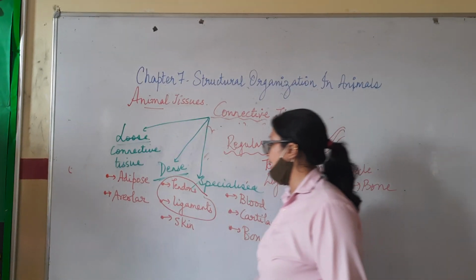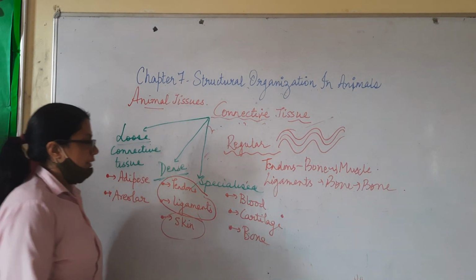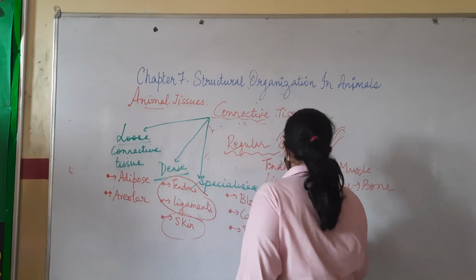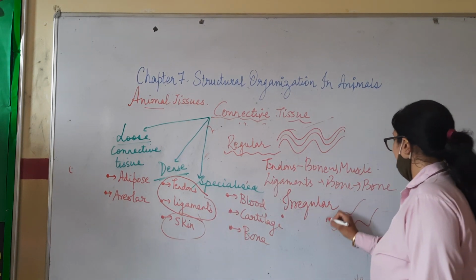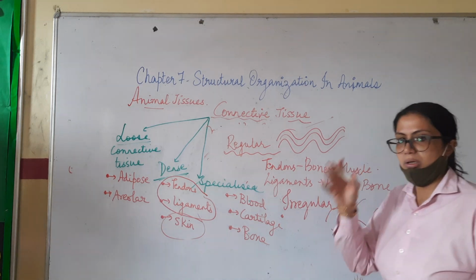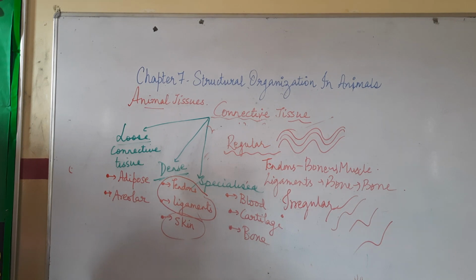Now let us come to skin. Skin forms irregular type of connective tissue. Irregular means that these types of fibers do not have any pattern. Like this they are present, irregular. So in skin it is irregular dense connective tissue.